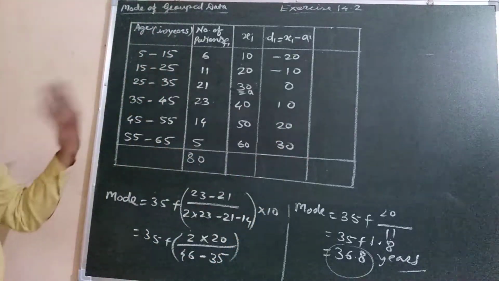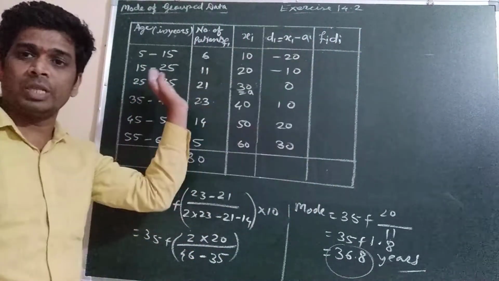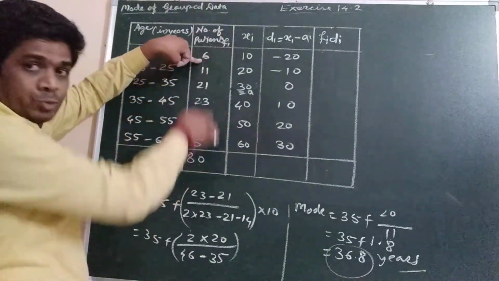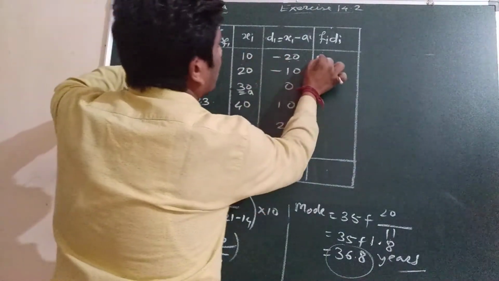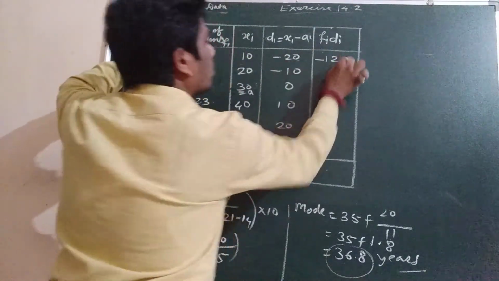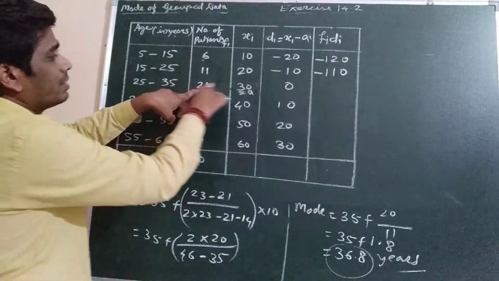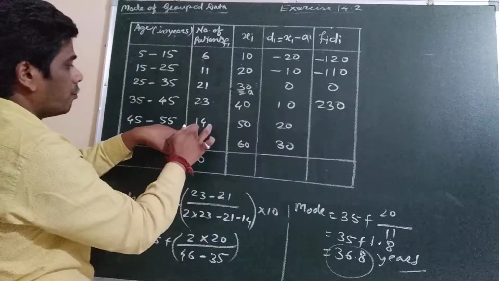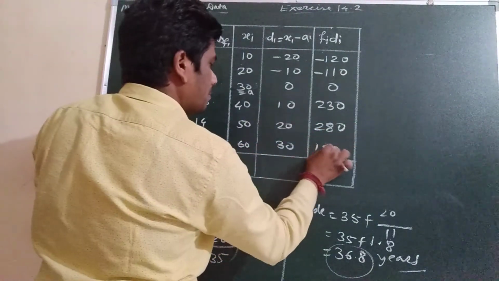Okay. Now we will find out fi into di. We got di, so obviously we will get fi into di. Fi is this frequency, so we will multiply with the corresponding frequency. So 6 2s are 12, it is a negative number, so it will be minus 120. Here also 11 1s are 11, minus 110 we will get. Here 21 into 0 will be 0. This is 23 1s are 23, and this will be 0. 14 2s are 28 and 0, and 5 3s are 15 and 0.